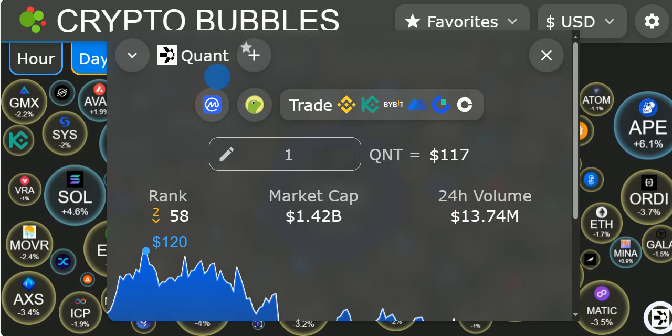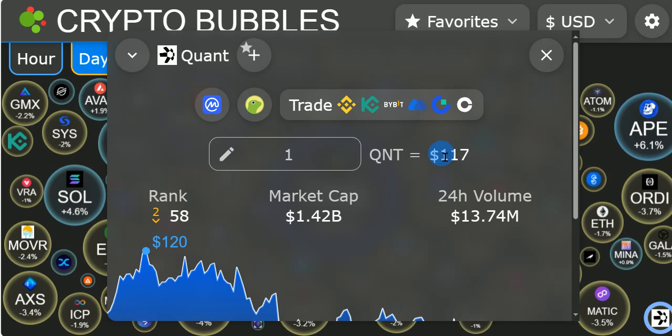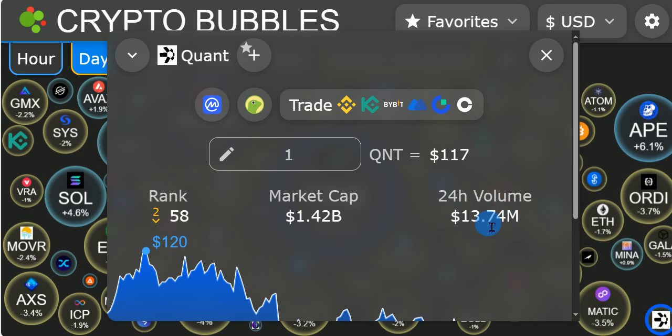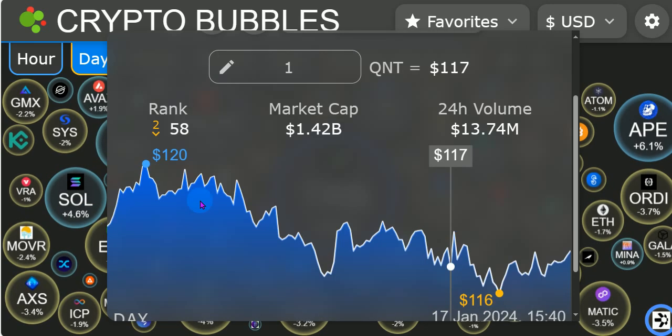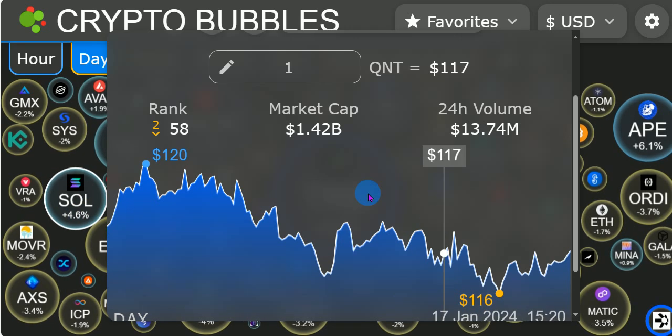And today we are going to be looking at Quant or QNT. QNT is currently at the $117 level at the time of recording, ranked 53 with a market cap of about $1.42 billion. We are having a 24-hour volume of about $13.74 million, and today we are going to be looking at the price action, the technical analysis and price prediction right here for Quant QNT.